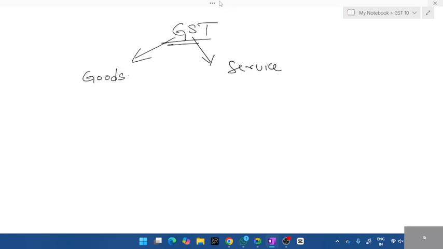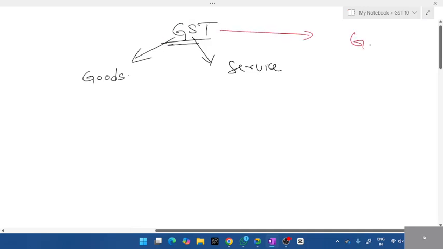Now mean median. Sorry, not mean median. GST, goods and service tax. See, tax, I told you all, tax is the extra amount we pay. Goods and service. What do you mean by goods? Yesterday I told you all, goods and service. What is goods, students? Tax you're going to pay to the government. In tax, we have a lot of types. I want you all to answer. We have already done this chapter. So let's study practically. Theoretically, I've explained everything. So tax is the extra amount we pay the government.